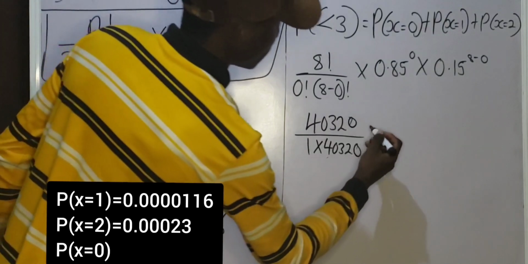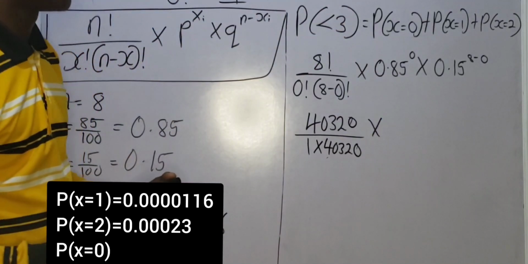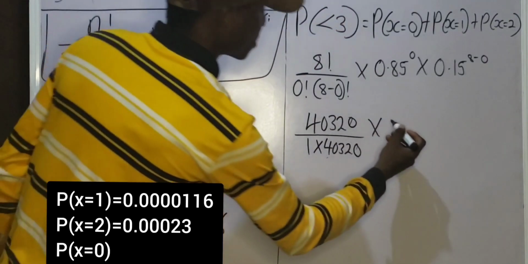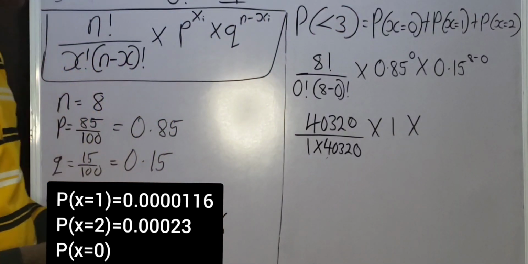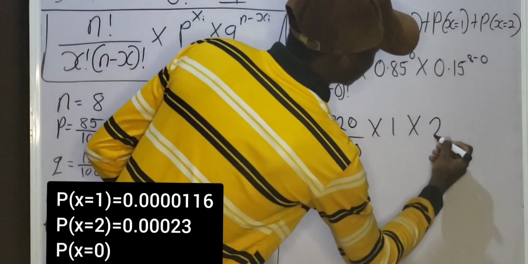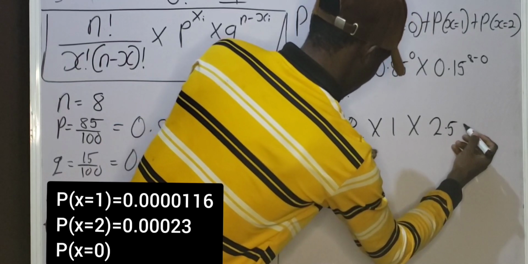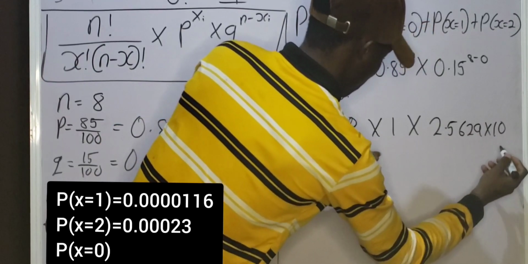Okay, let's proceed. For this, I'm going to have multiplied by 0.85 raised to the power of 0, that will be 1. So multiplied by 1 multiplied by 0.15 raised to the power of 8 minus 0. 8 minus 0 is 8. So 0.15 raised to the power of 8 is 2.5629 times 10 raised to the power of minus 7.